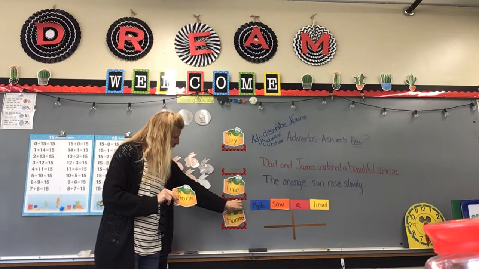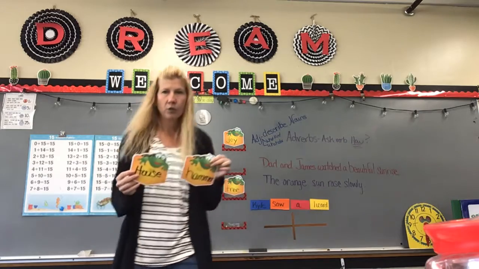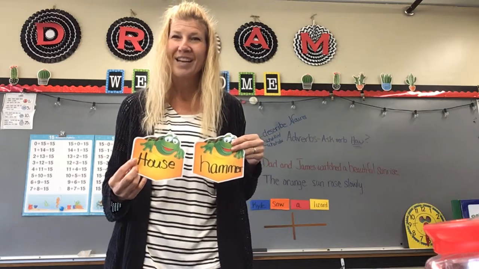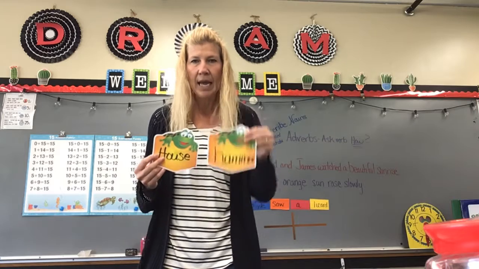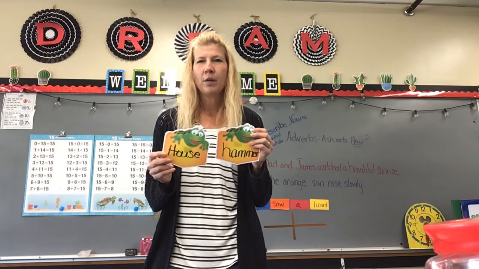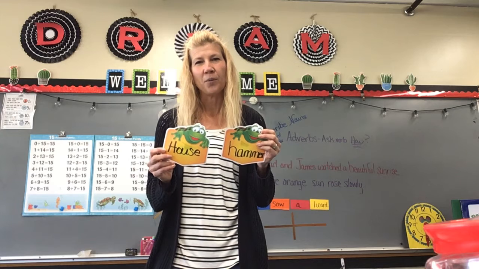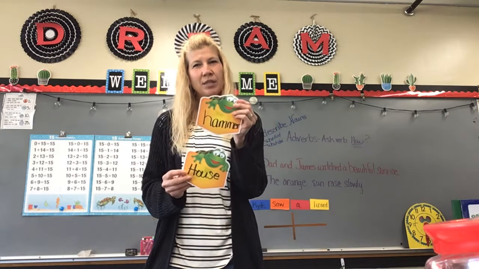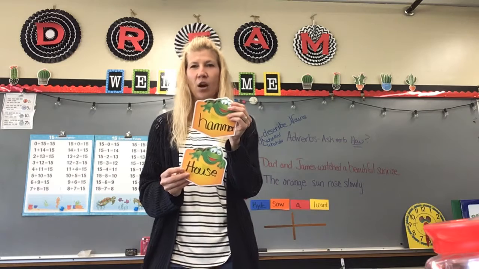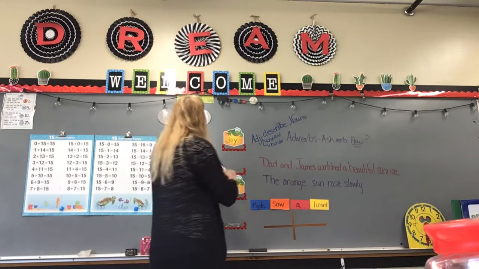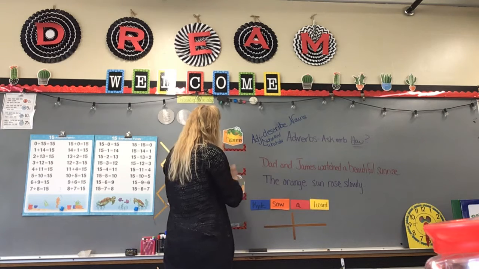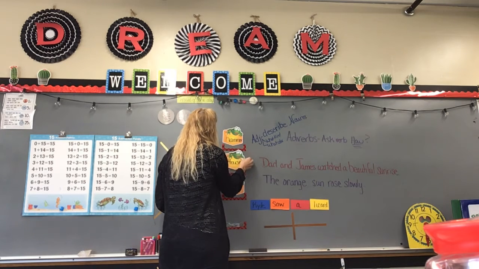So I'm going to take them out and we're going to look at those words. I have two words that start with the letter H, and we know that when they both start with the same letter, you have to go to the next letter. Good job. So you have H-O and H-A. In the alphabet, what comes first? Does A come first or does O? Right, A comes first. So the first word in our ABC order would be hammer, and the second word would be house. Let me put them there.